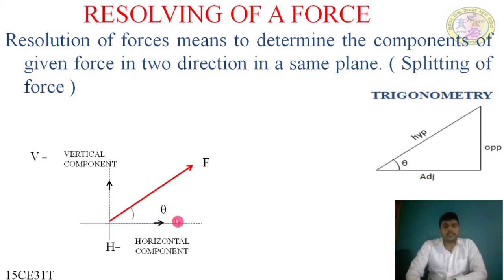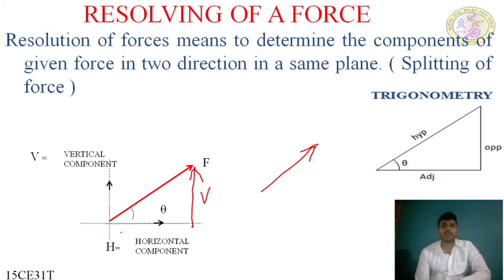Now let us understand how to determine the horizontal component and vertical component. If F is a force, and we write the force in a triangle according to the triangular law of force, the vertical component and horizontal component form a triangle.